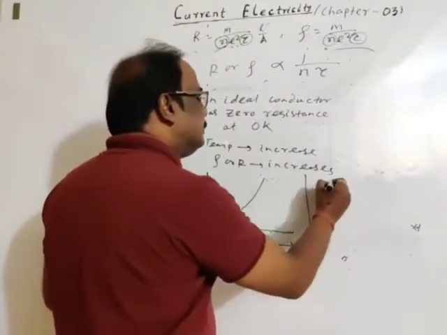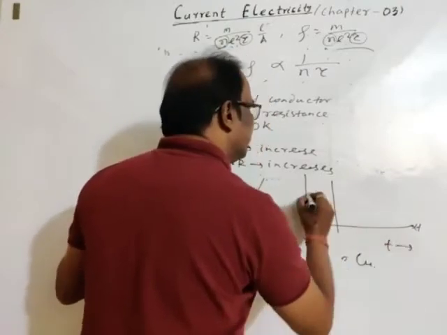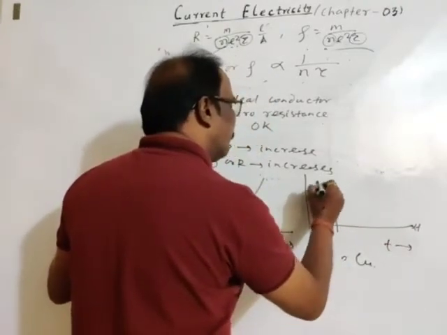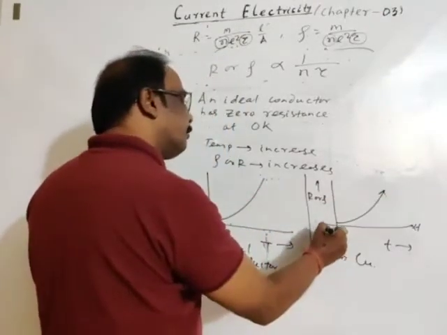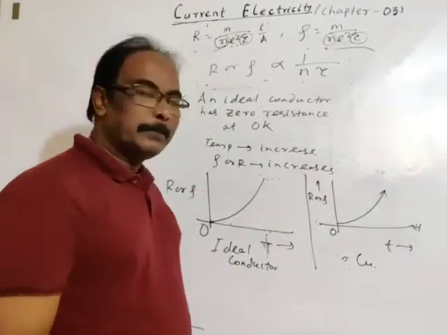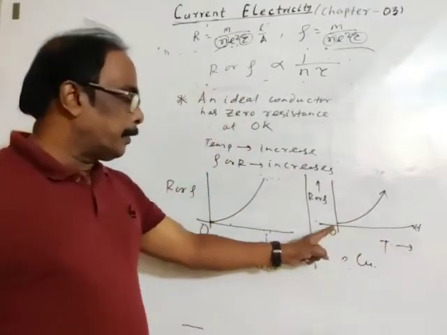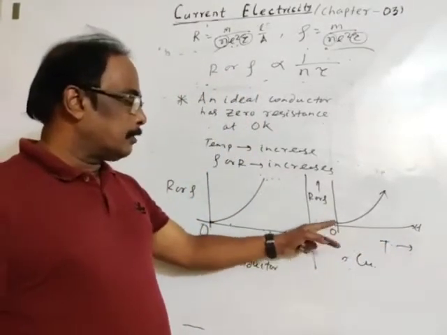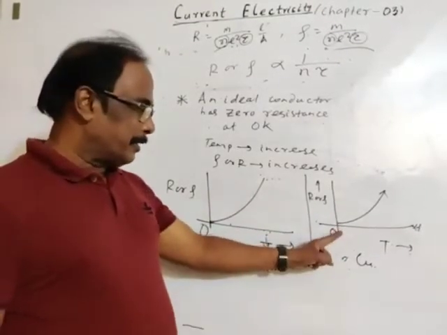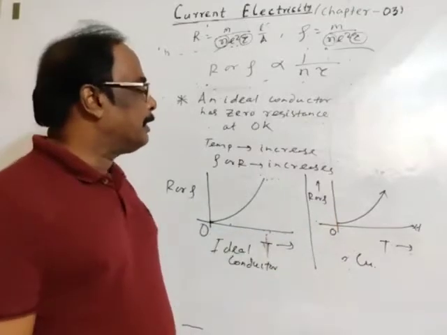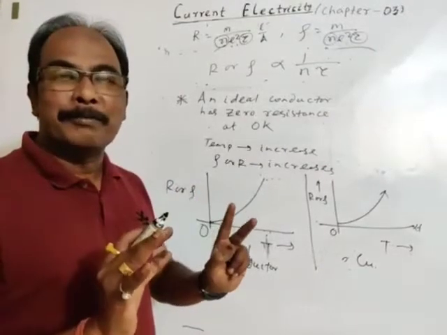If you take a usual conductor, say copper, this is temperature, this is R or rho. Then you may take a very small value at 0 Kelvin, this is absolute temperature. At absolute 0 temperature, resistance or resistivity is a very small value for conductors. But for ideal conductor, it is 0.